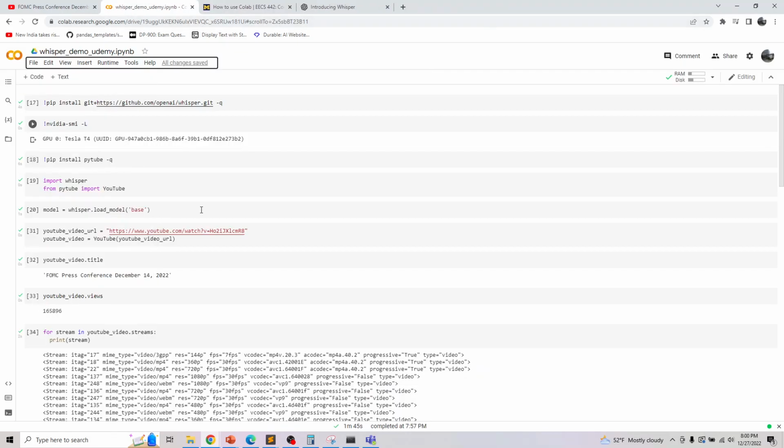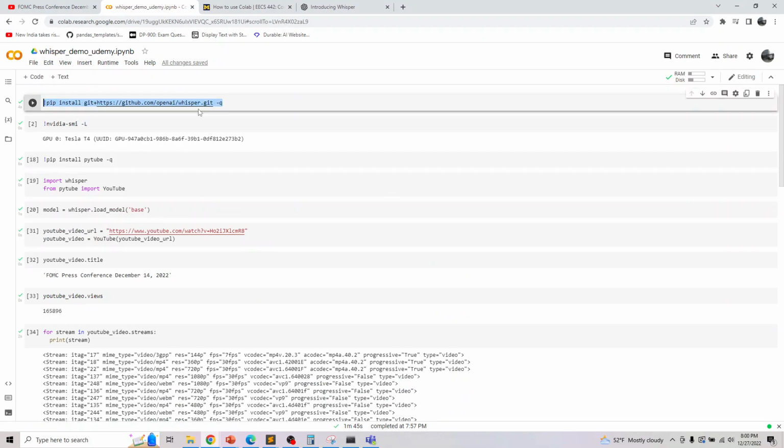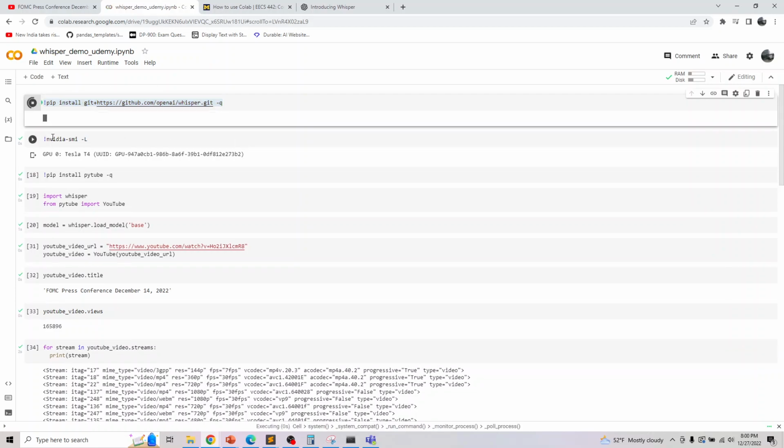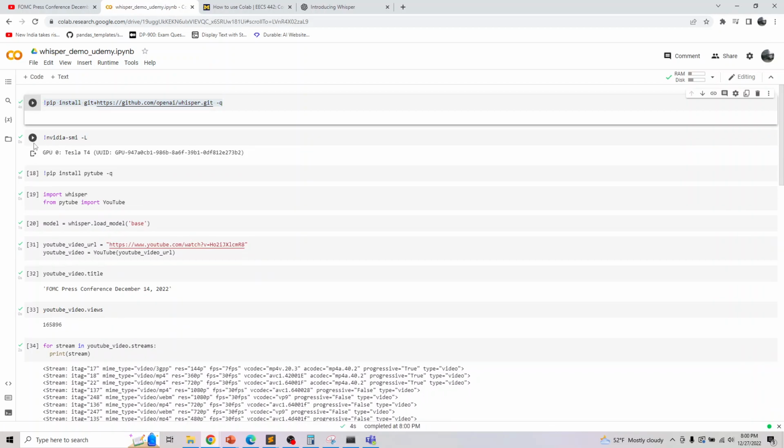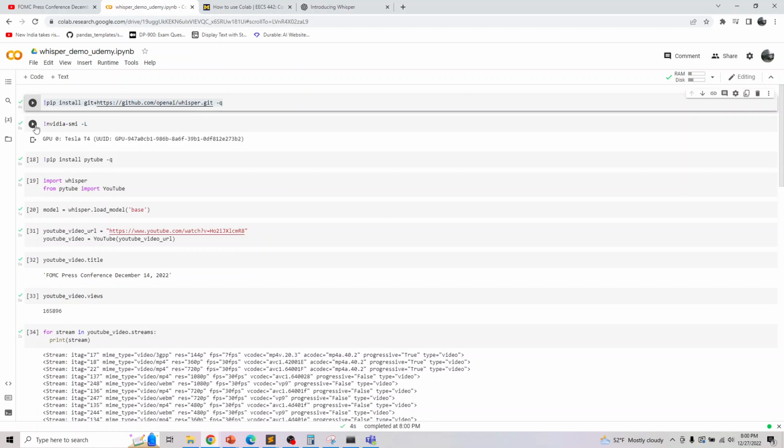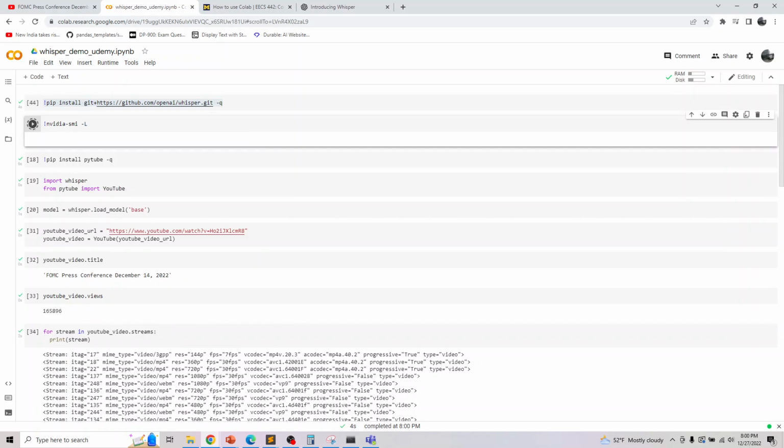Here, the first thing we are doing is installing Whisper. You can't just do pip install whisper; you have to go to this GitHub URL and install from there. That's what I've done here. After this, the second part is to check if our NVIDIA GPU is installed or not.